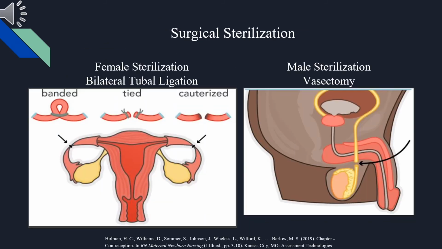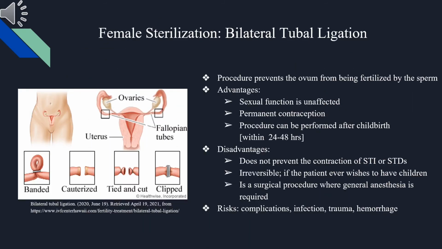Tubal sterilization, also known as a bilateral tubal ligation, is a procedure that prevents the ovum from being fertilized by the sperm. Advantages include an unaffected sexual function, a permanent contraception, and the procedure can be performed after childbirth within 24 to 48 hours.